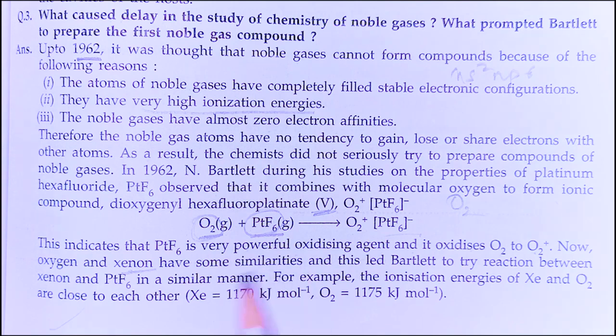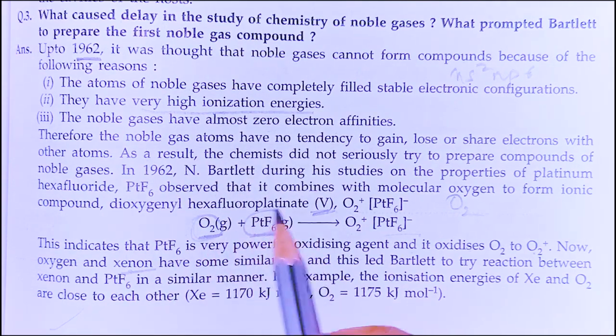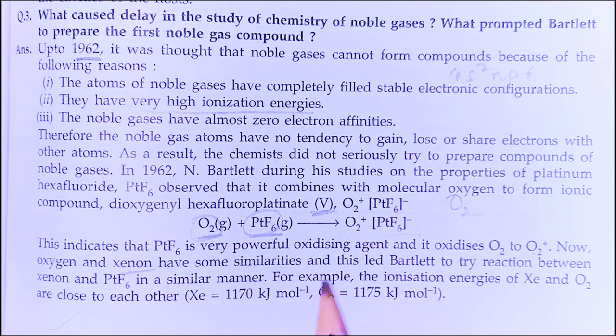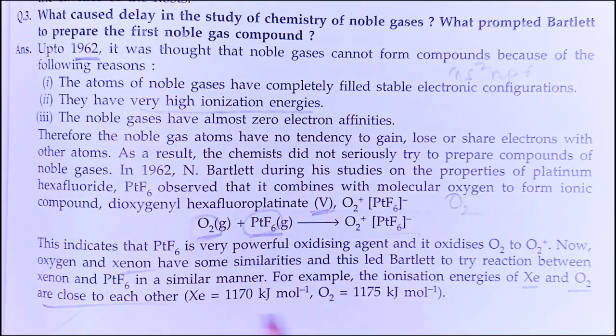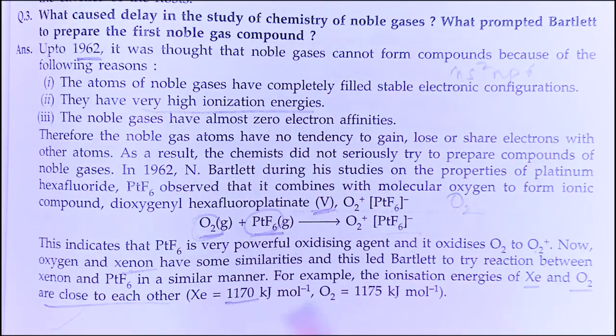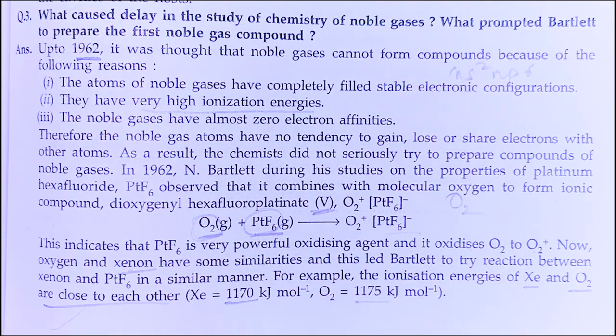So we can try xenon in place of oxygen and react with PtF6. For example, the ionization energies of xenon and oxygen are close to each other. That is 1170 for xenon, and for O2 it is 1175. So their properties might also be same.